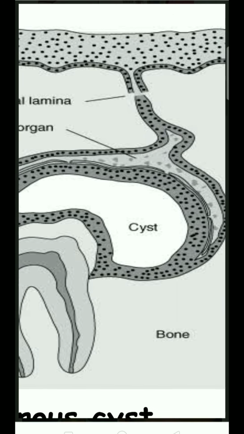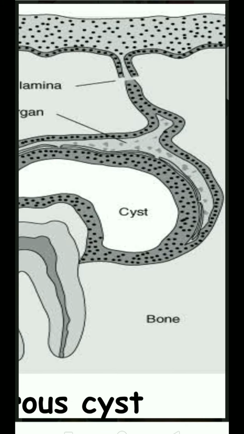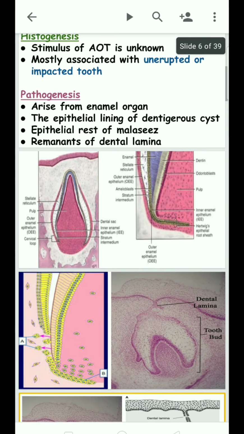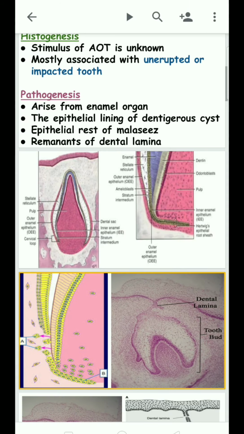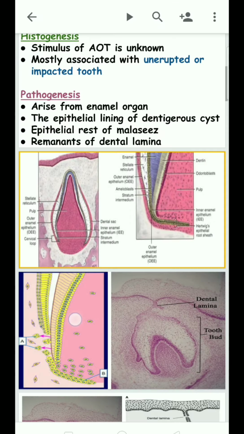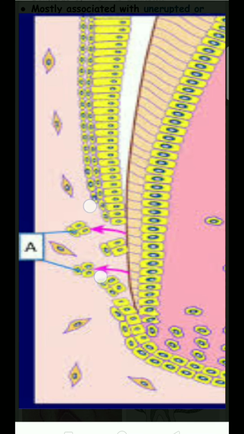Here is the dentigerous cyst. The dentigerous cyst contains an epithelial lining, and the adenomatoid odontogenic tumor also arises from this epithelial lining, and it also arises from the rests of Malassez. What are the rests of Malassez? Hertwig's epithelial root sheath gets separated into segments. Some segments of Hertwig's epithelial root sheath disappear and are replaced by cementum-forming materials.